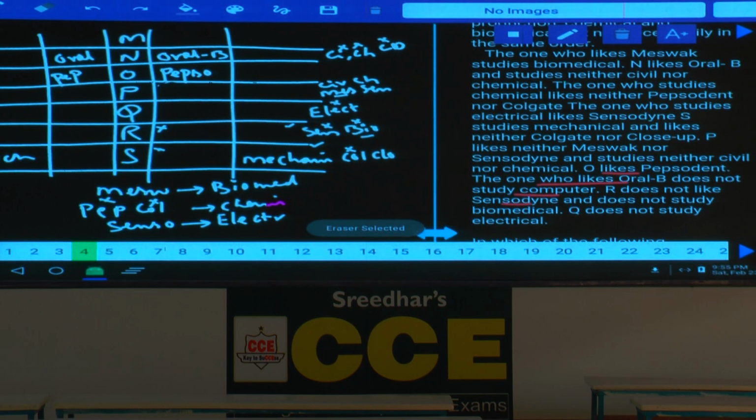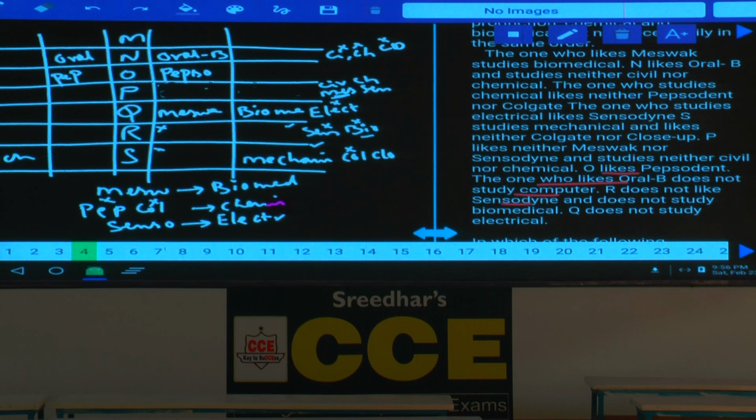Now the second possibility in this one is Sensodyne Meswak. Now Meswak, if P is Meswak and this person is biomedical. This is one possibility. And the second possibility, sorry, it is not P, it is Q. Meswak is not there here. Hence Q is Meswak. As Q likes Meswak and this is biomedical.